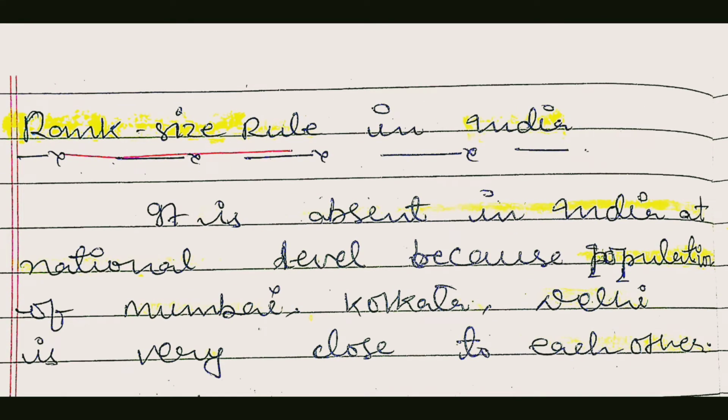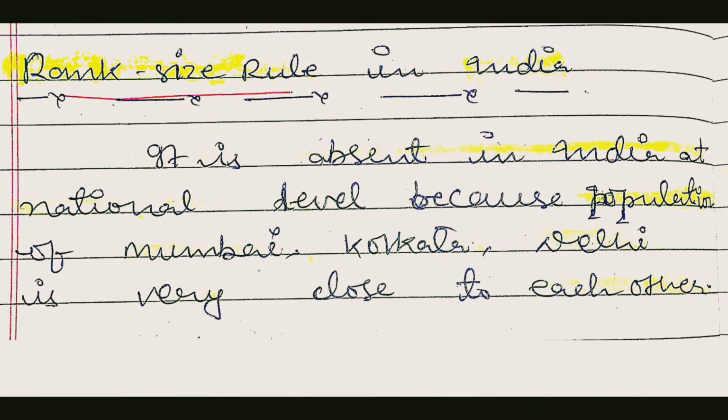Now we are going to discuss how the rank size rule works in India. Be clear that at the national level it is absent in India, because the populations of the four largest cities, Mumbai, Delhi, Kolkata and Chennai, are not according to the rule given by Zipf, but are closer to each other. So we can see that the rank size rule is not followed in India. Indore, Jabalpur and Bhopal also have the same population. Cochin, Calicut and Trivandrum have the same population. So these are the problems: in India the rank size rule is not followed.